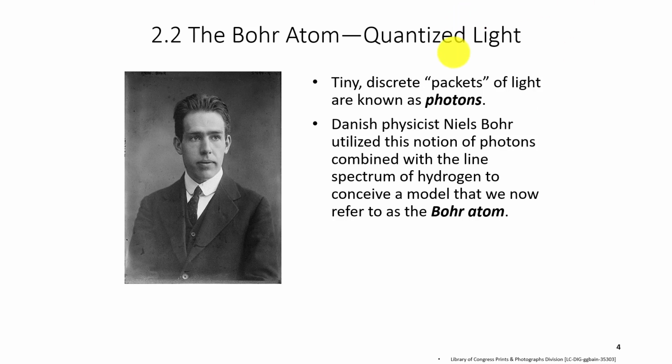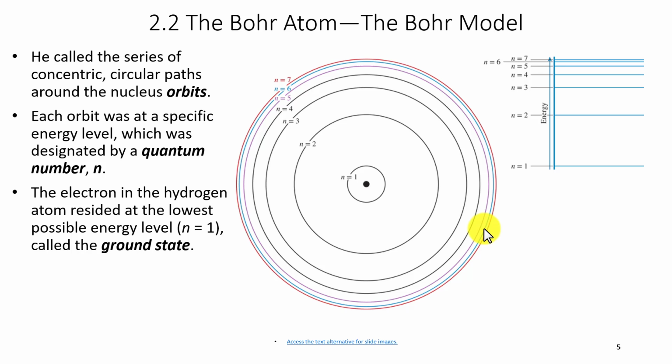But at the time, they were thinking of light as these tiny discrete packets or these quanta of light. They're very small and they're called photons. This is what Niels Bohr then utilized to come up with his Bohr model of the atom. And here's what the model describes.